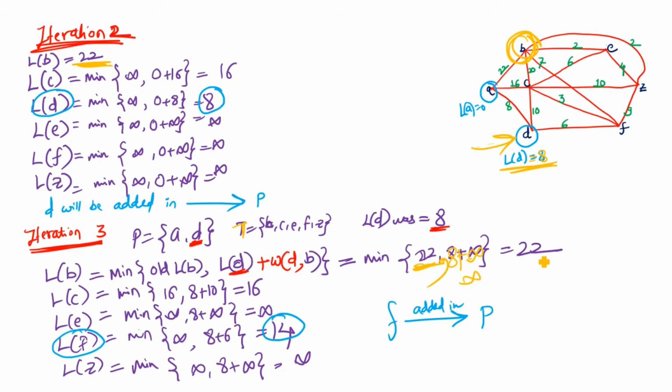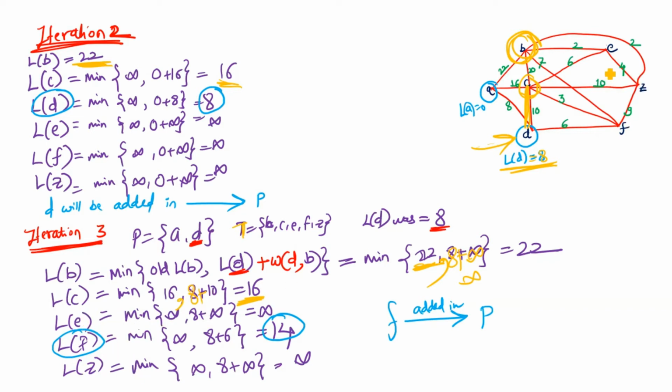The smallest value is 22, so that will be written as 22. In the same way, length of c will be: length of c in the last iteration was 16, comma, length of d is 8, plus d to c, value of edge is 10. So 16 comma 18, the smallest value is 16, that will be written. Now again we will calculate for the remaining vertices and we will get these values.